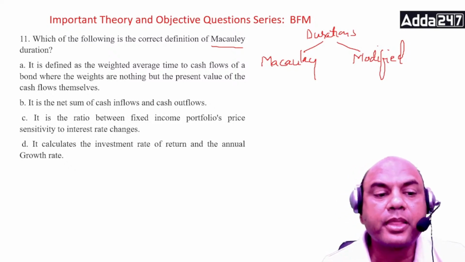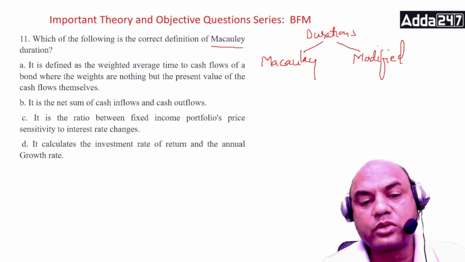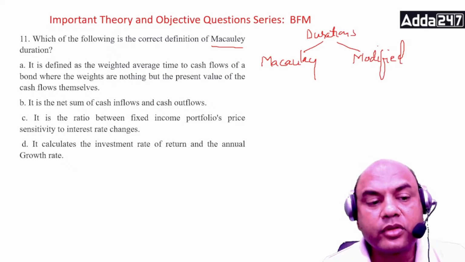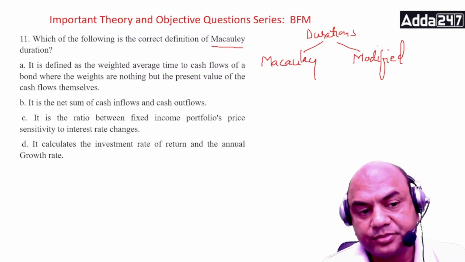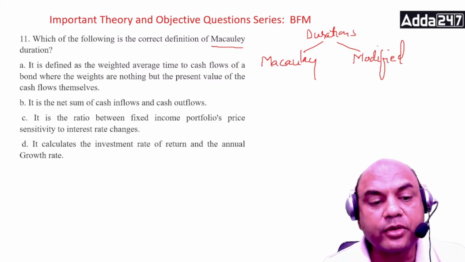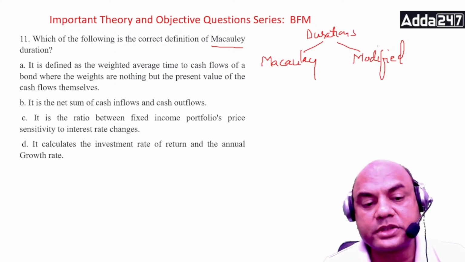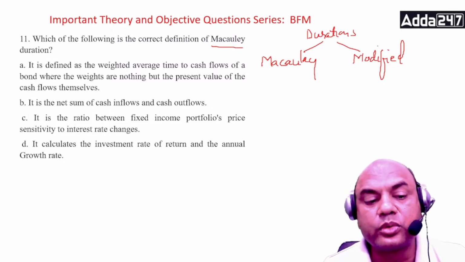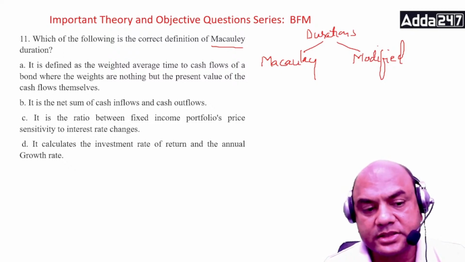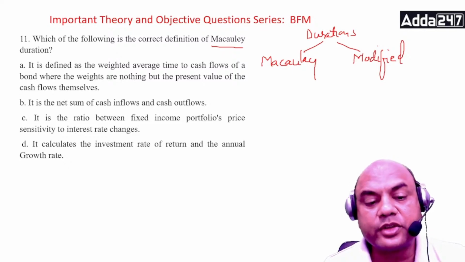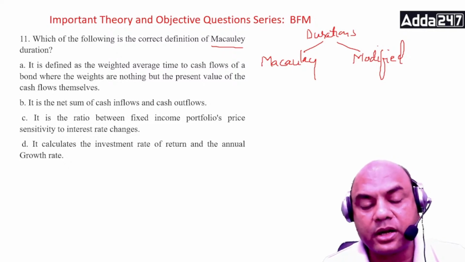Let's see. It is defined as the weighted average of the cash flows of a bond where the weights are nothing but the present value of the cash flows themselves. It is a net sum of cash inflows and outflows. It is a ratio between the fixed income portfolio's price sensitivity to interest rate changes. It calculates the investment rate of return and annual growth rate.